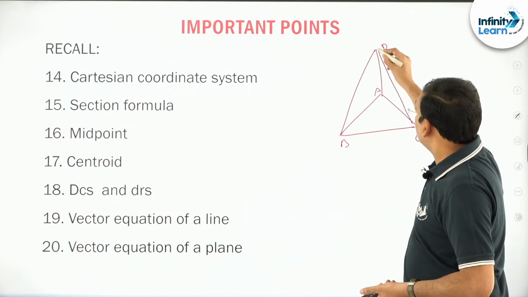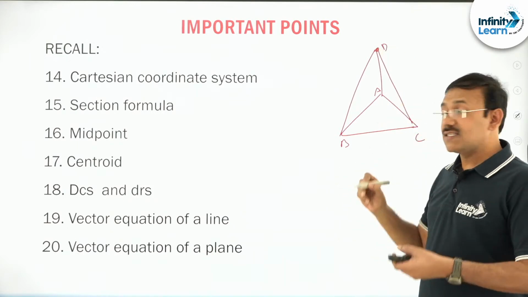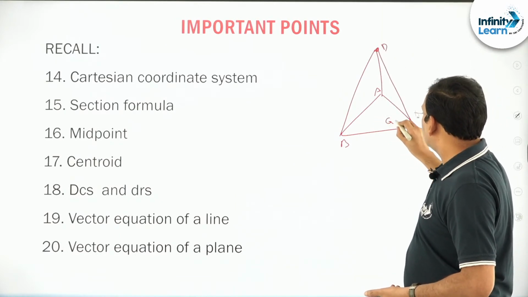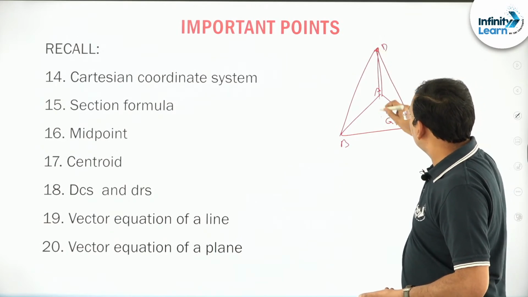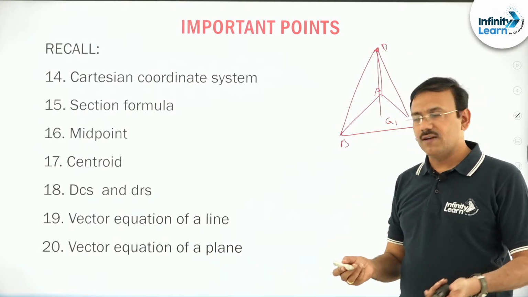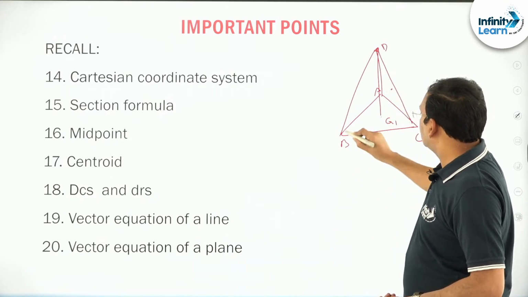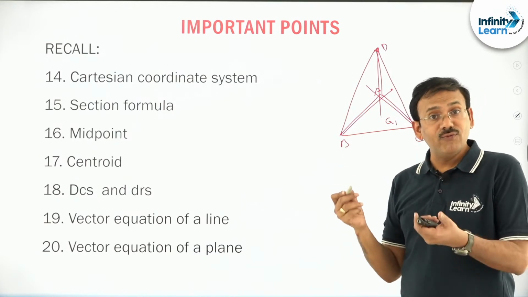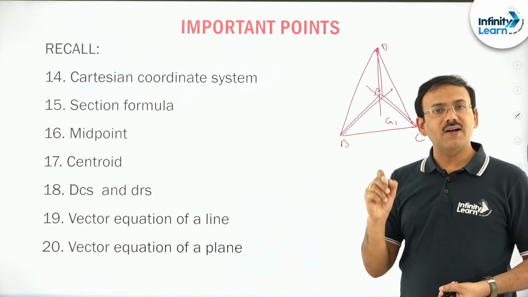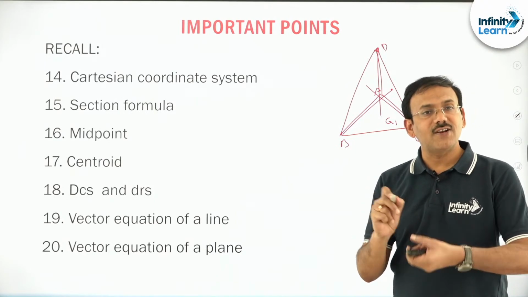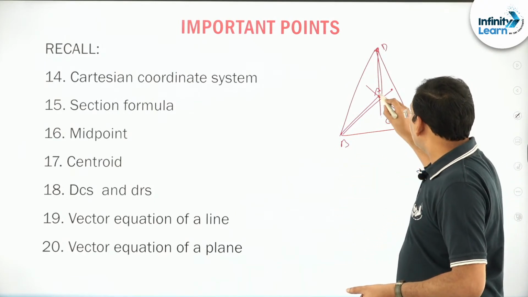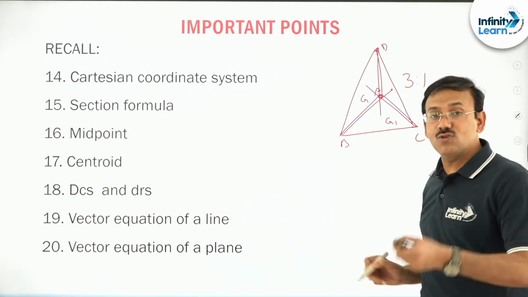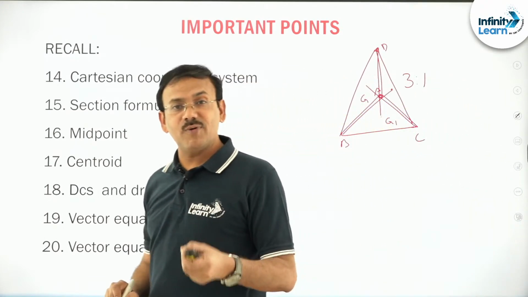Centroid means, suppose this is one vertex, take the centroid of the opposite face triangle, say G1. You just join these two, let us call it median 1. In the same way, opposite this, second median, third median and fourth median. There will be 4 medians, all 4 will be concurrent at a point, we call it the centroid of the tetrahedron. This point G divides any median in the ratio 3:1 internally. This is also an important point.